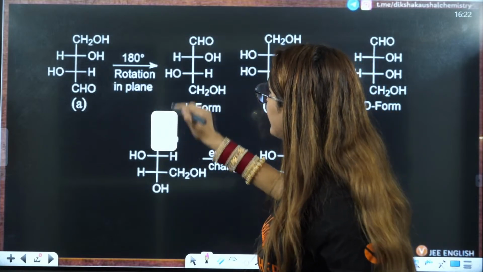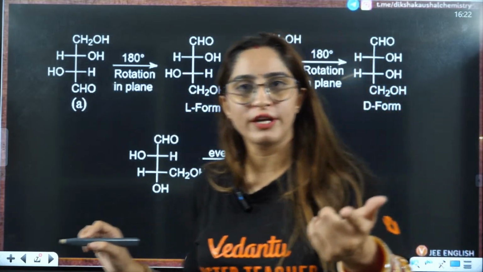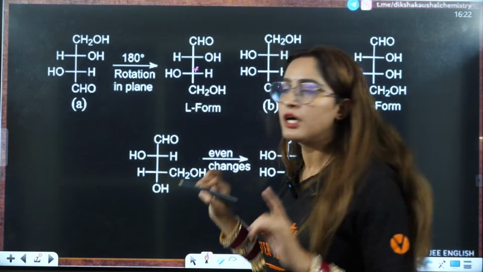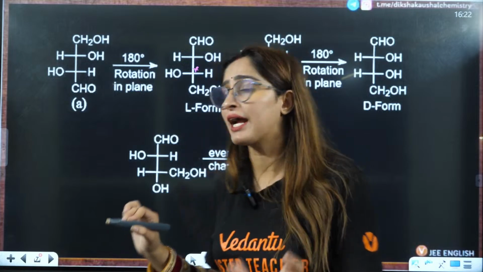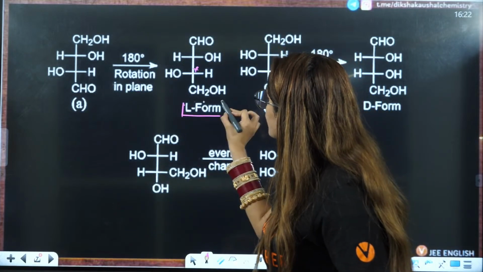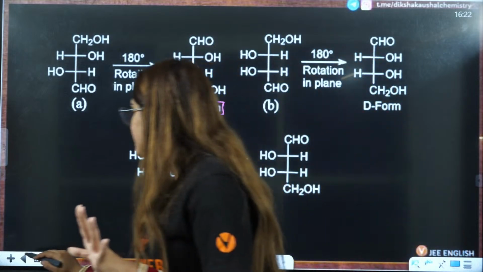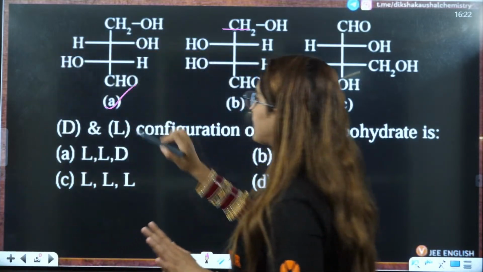Now you can see the L and D configuration is determined by the last chiral carbon. If you have OH on the left side, it is L configuration. So OH is on the left side, so that will be L configuration. That means for the first one you have L configuration, that is done.